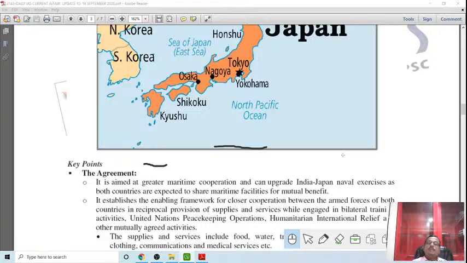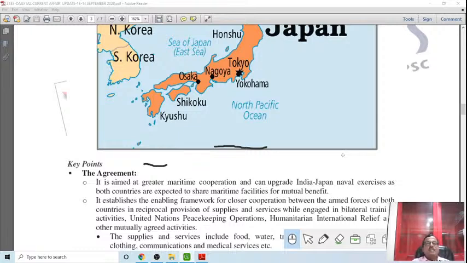And because India is a major naval power, Japan also feels it wiser to be close with India, so that its maritime interests can be better protected. The cooperation in the maritime field will be better, and they will definitely strengthen maritime security for both sides.